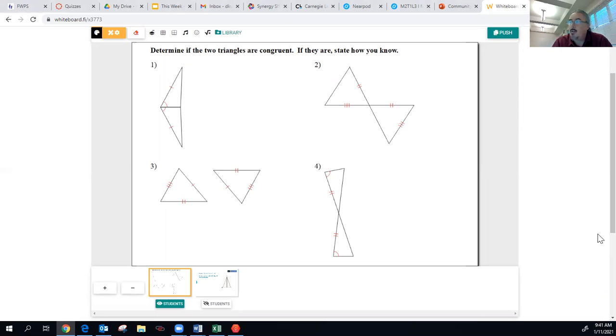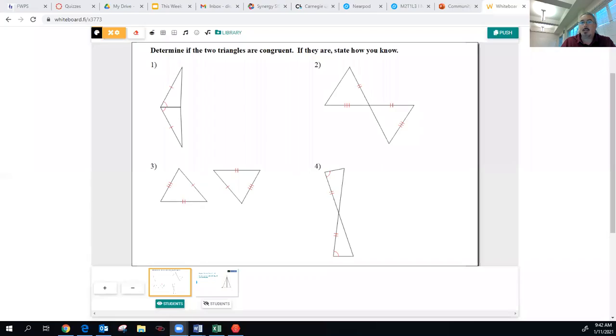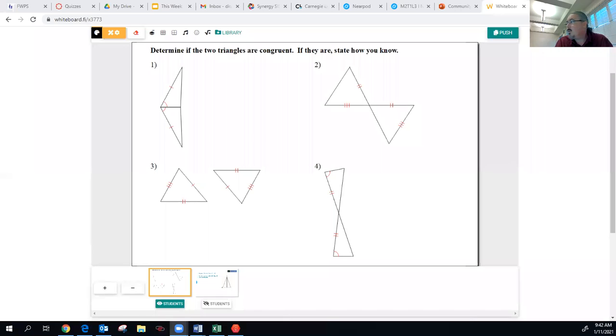Always look at both triangles, but also determine some information that is not marked. So we have some markings here. Notice if you follow my cursor along, and hopefully you can see it. Let me get out of this and go back in, make sure that you're seeing this. Sometimes Zoom does not want to cooperate. I hope that's showing up. I'll check later in the video.